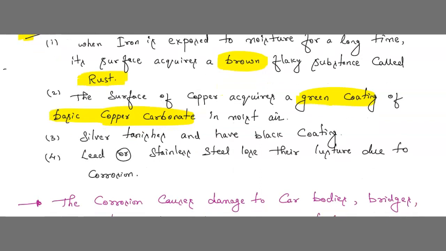Next, silver tarnishes and gets a black coating. On silver, we can get a black color coating. This is also one of the effects due to corrosion. Next, even lead or stainless steel lose their luster due to corrosion. Lead or stainless steel have a shiny surface, that is called luster. Luster means shiny surface. Even they lose that property due to corrosion.